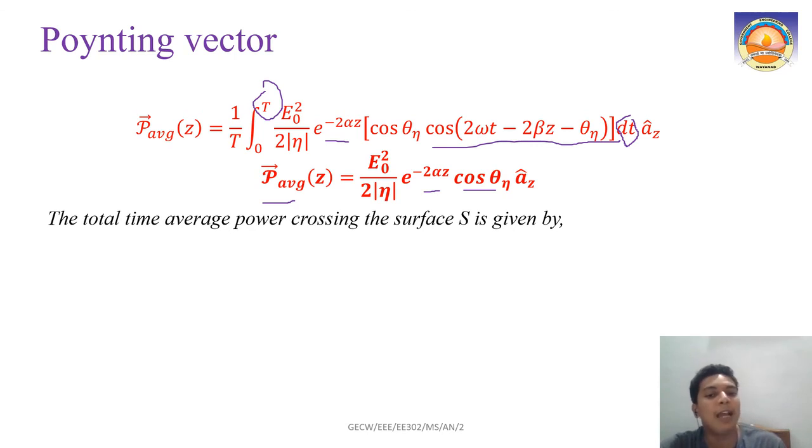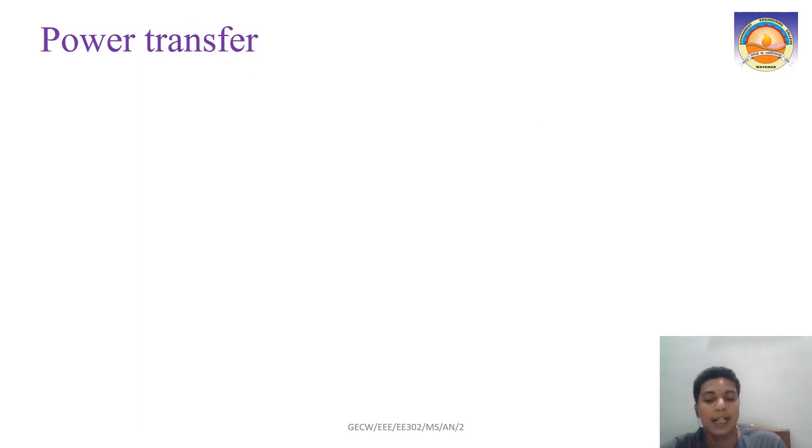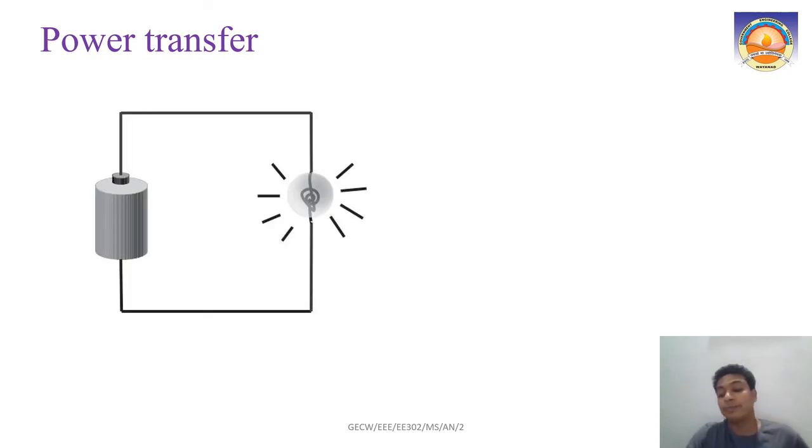Now the total time average power crossing the surface S. Till now, this is only about the time average, but whatever is crossing the surface is about power. So how do we get the power crossing the surface? We take the integral over the surface of P average dot dS. So that is how we get the P average over the surface, which tells you how much power is going out.